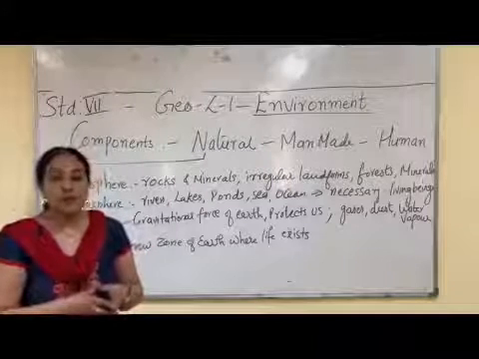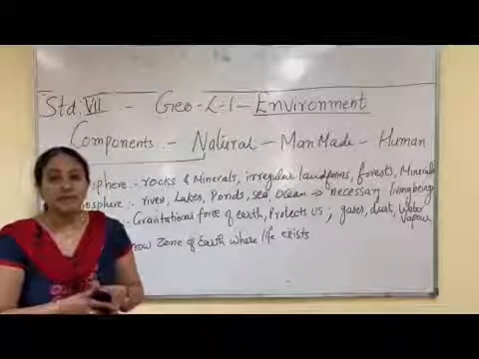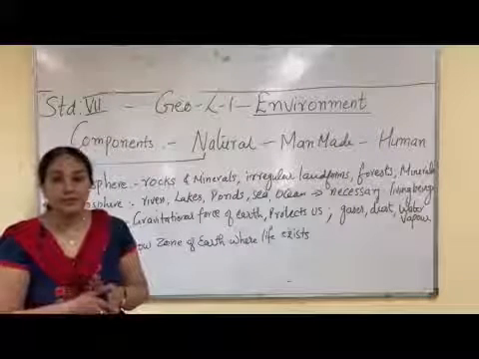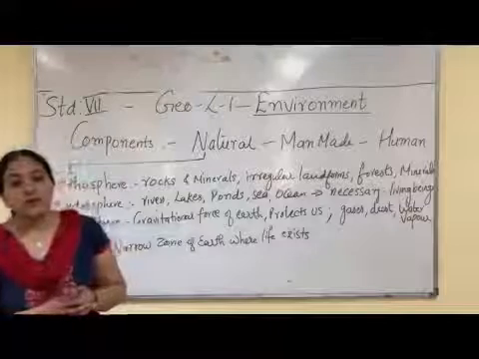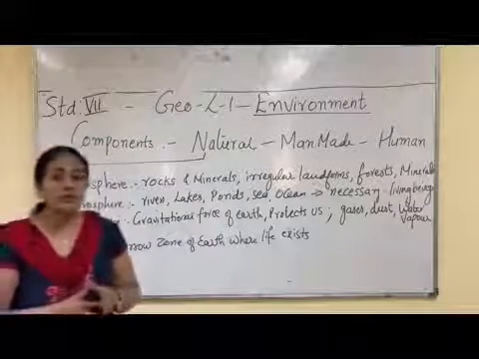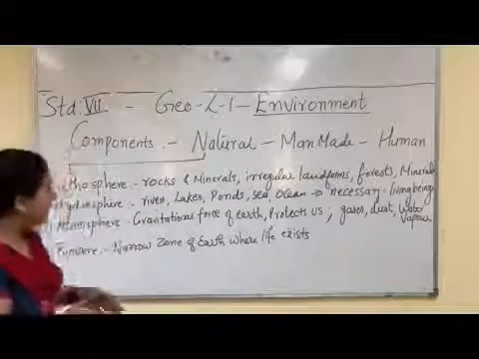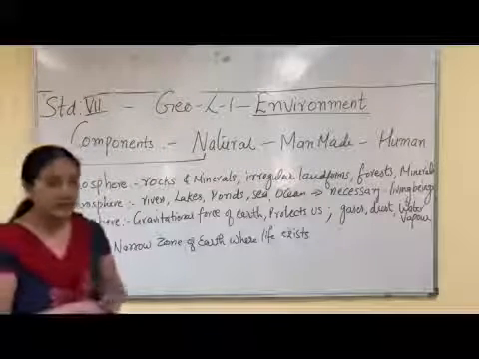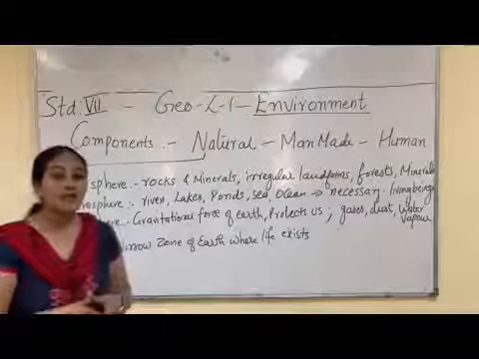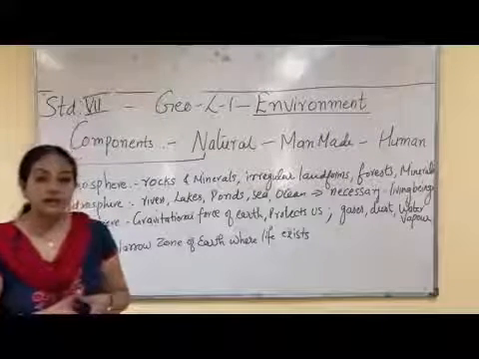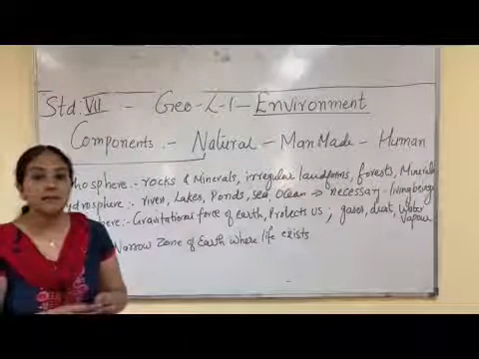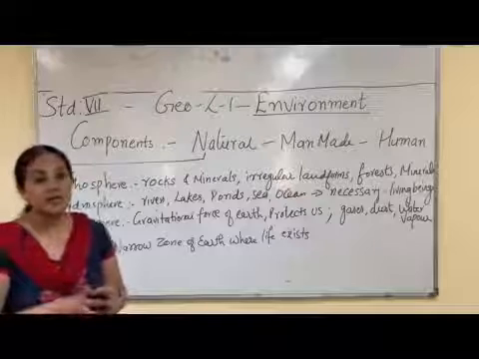The foremost use of the atmosphere is it protects us from the ultraviolet rays that come from the sun. So atmosphere is one of the component of environment which is very useful for us. And the fourth component is the biosphere. A narrow zone of earth where life exists is called as biosphere. All the living things, plants, animals, they are present in the biosphere.